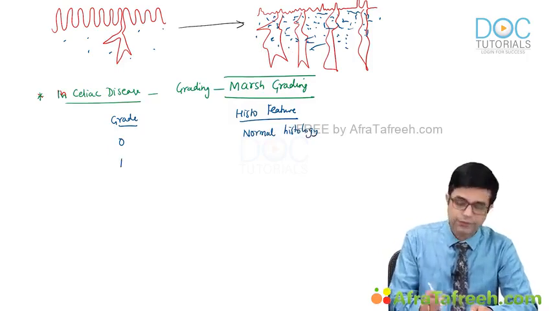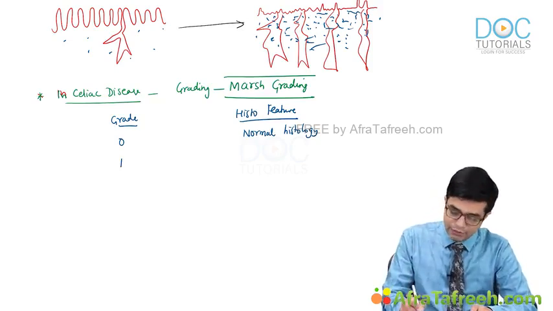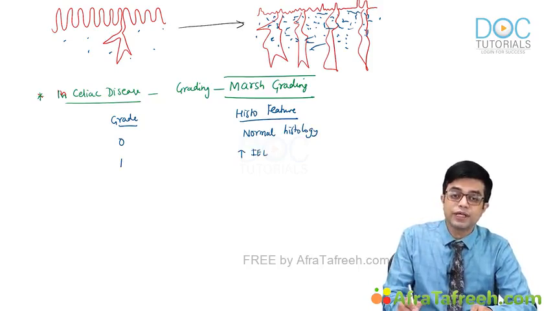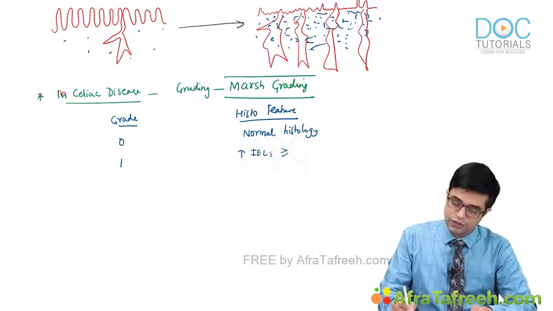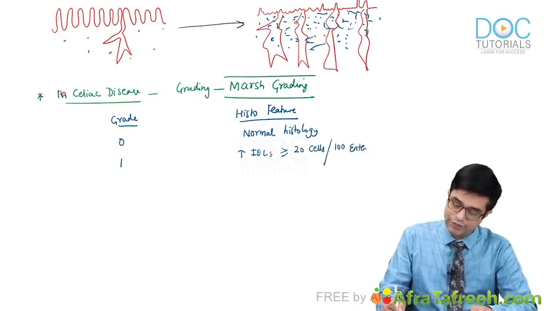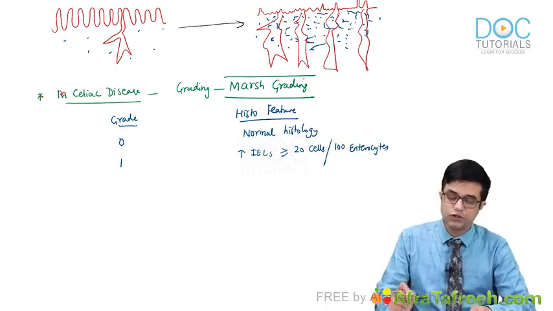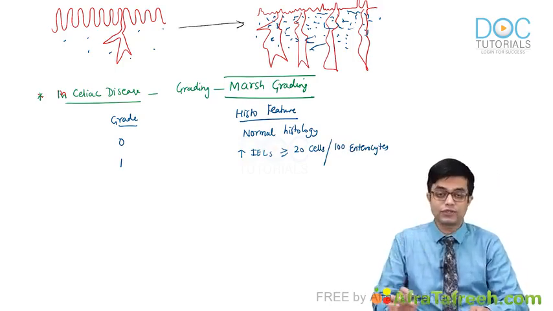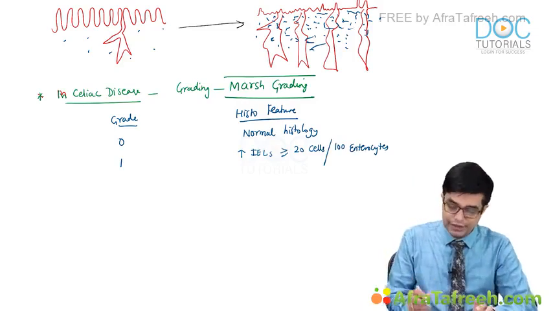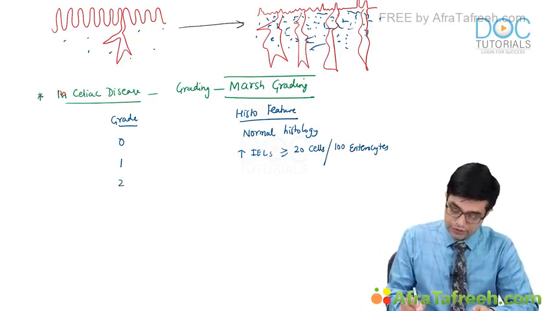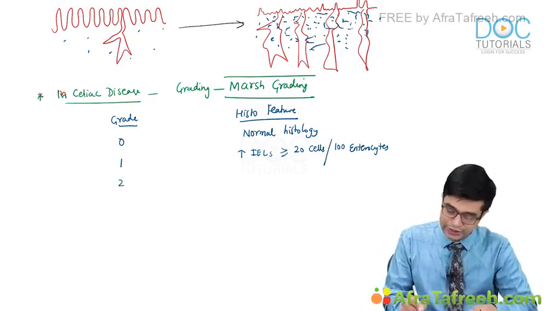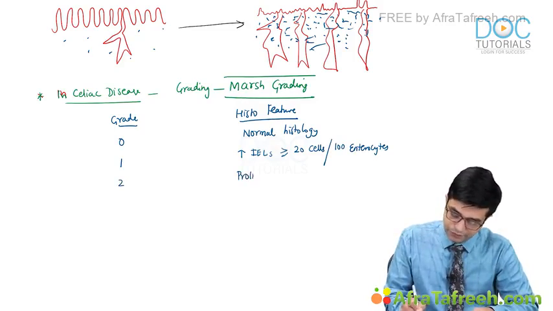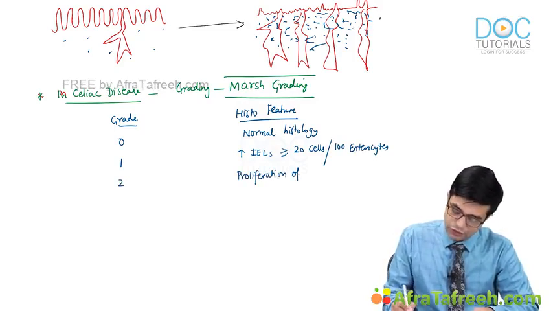Grade 1, there will be an increase in the number of intraepithelial lymphocytes. How many? Equal to or more than 20 lymphocytes per 100 enterocytes. For every 100 enterocytes, there should be equal to or more than 20 cells. That is called grade 1. In grade 2, the upper grade will be there. Additionally, there will be proliferation of crypts of Lieberkühn.